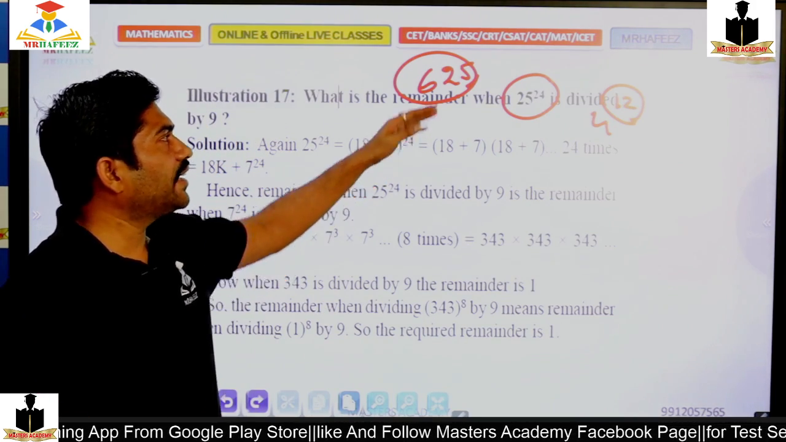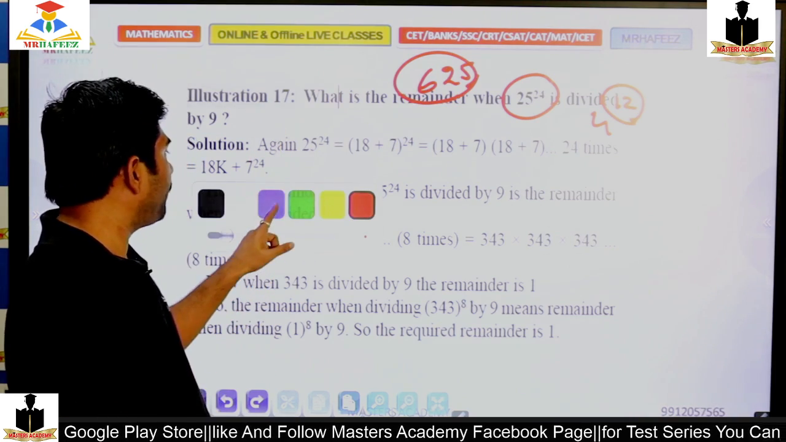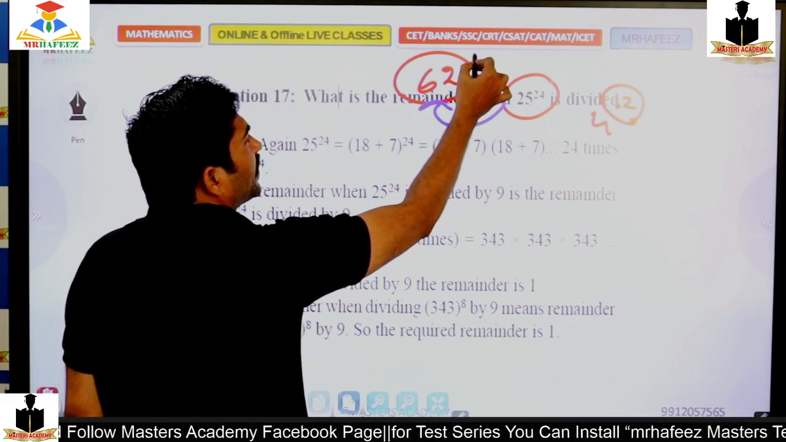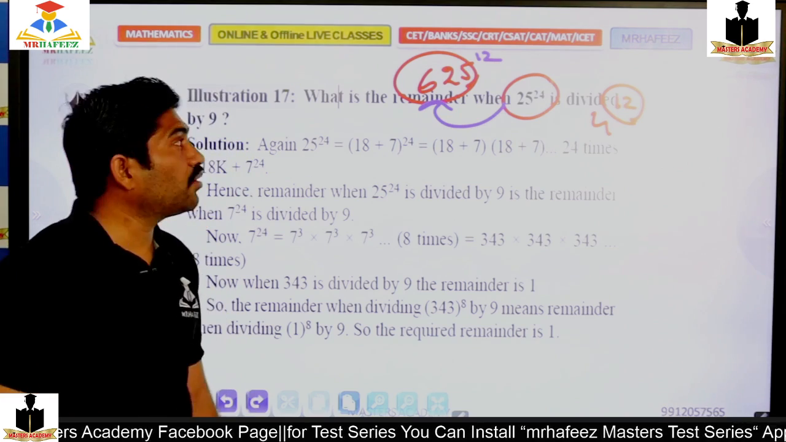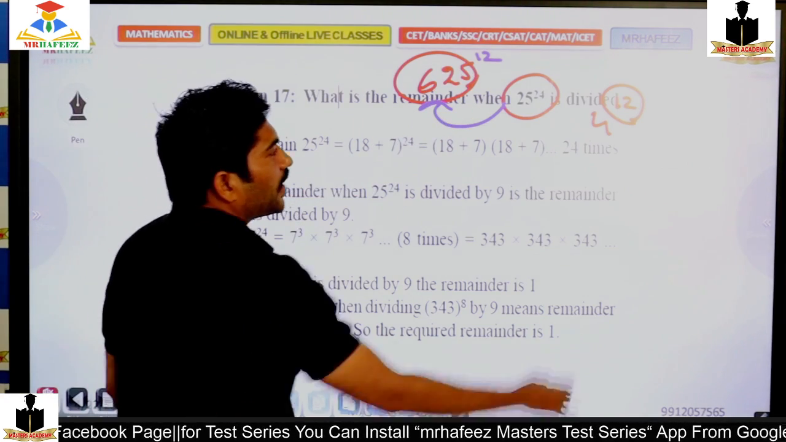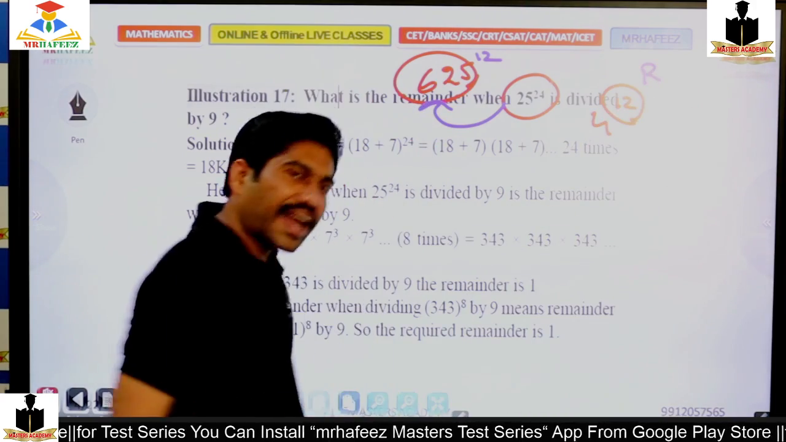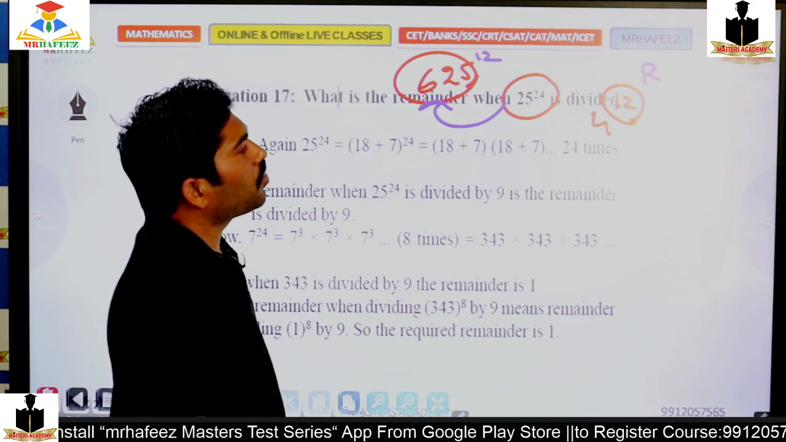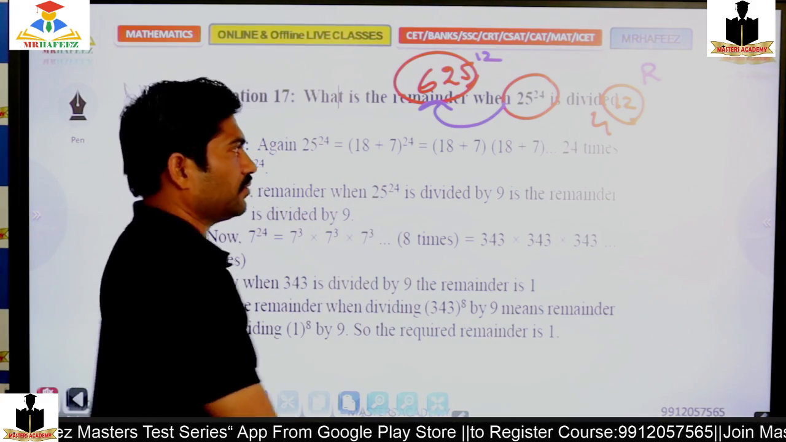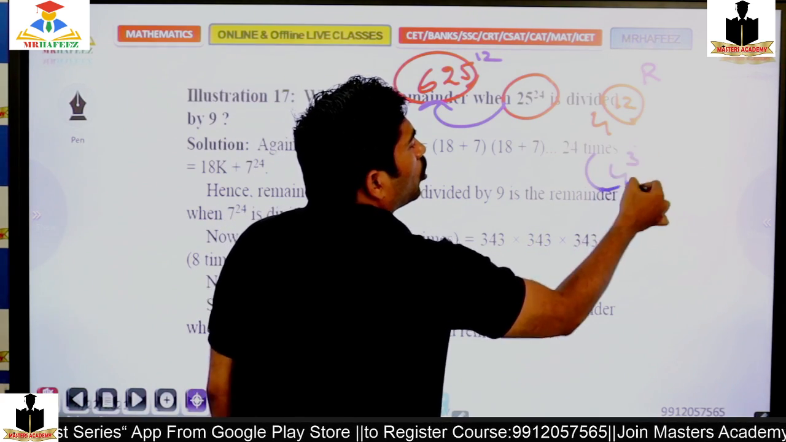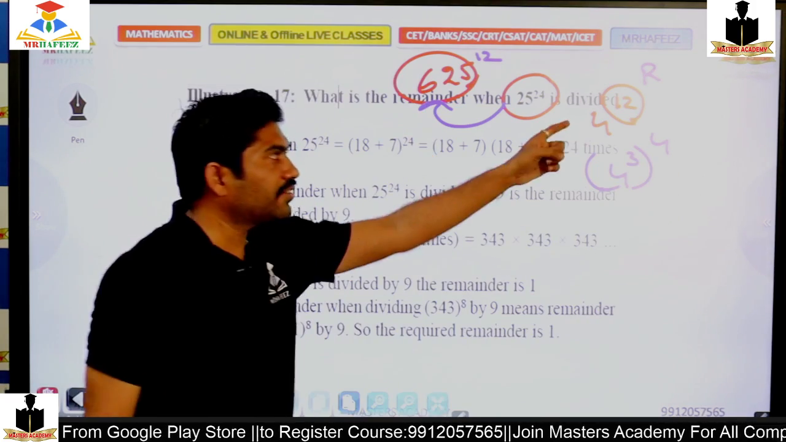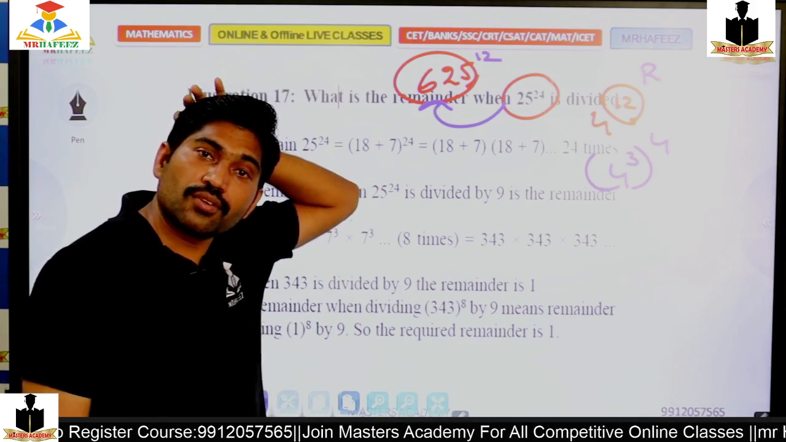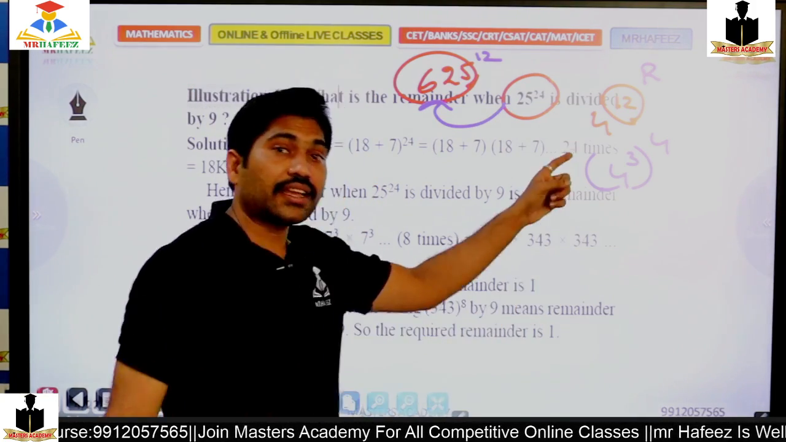So 25 power 24 can be written as 625 whole to the power of 12. The remainder can be 4 power 12. Again 4 power 12 can be rewritten. 4 square is 16, 4 cube is 64. So 4 cube whole power 4. I can convert 4 power 12 in terms of 4 cube whole power 4. Yes or no? 4 cube is 64. Have you understood?